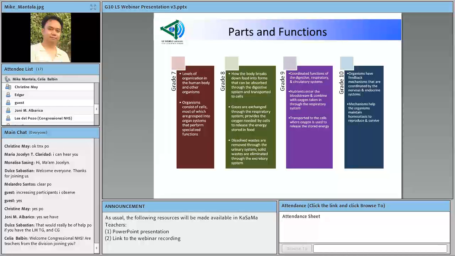Sa small intestines, nabanggit ho doon na ang small intestine natin ay merong mga iba't ibang struktura rin, no? Tulad halimbawa ng villi at saka microvilli. Now, it was mentioned in that NTOT that these structures, the villi and the microvilli, are surrounded by capillaries. Okay? So, kumbaga parang dito papasok yung relation ng circulatory system sa digestive system.